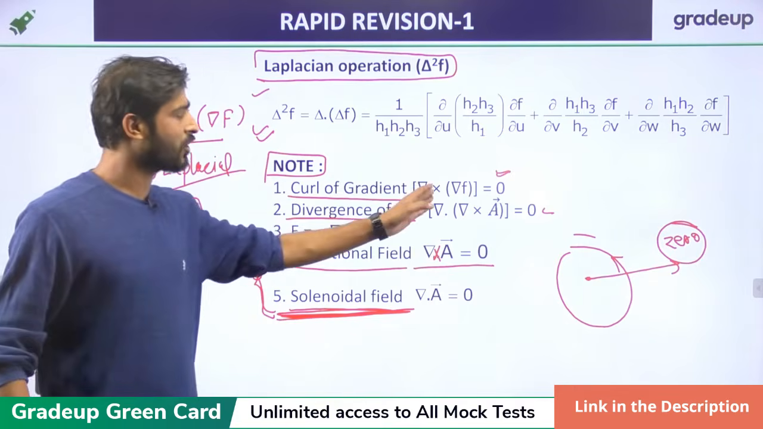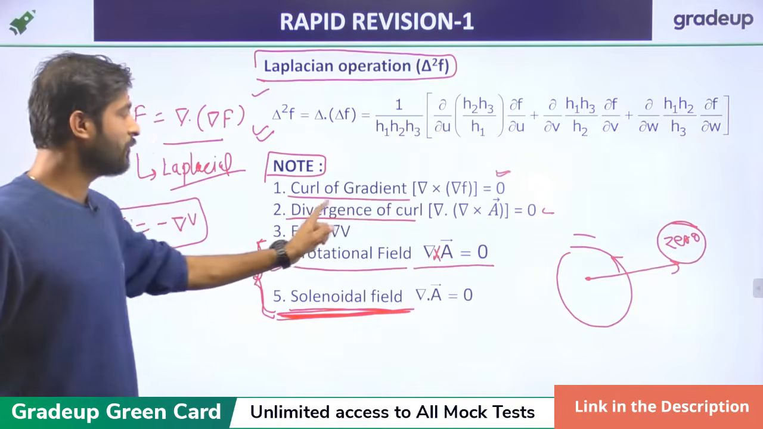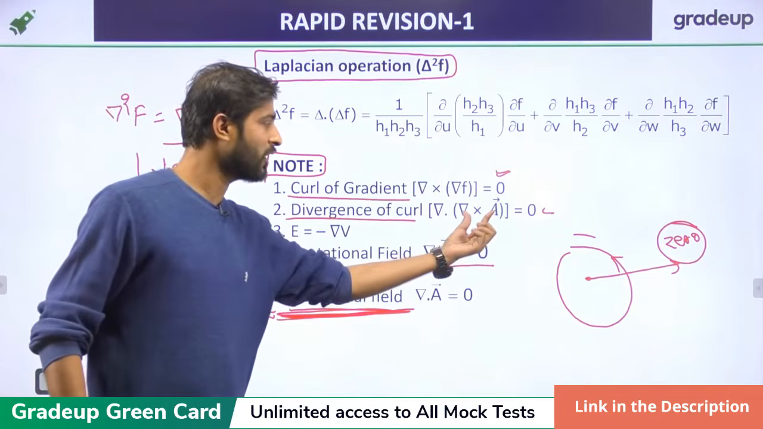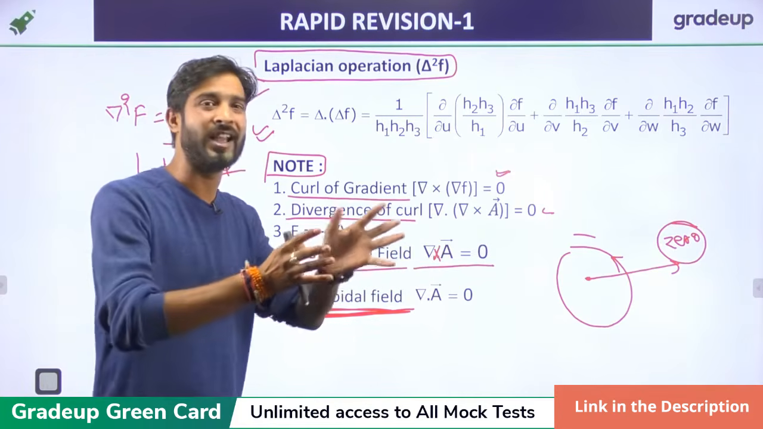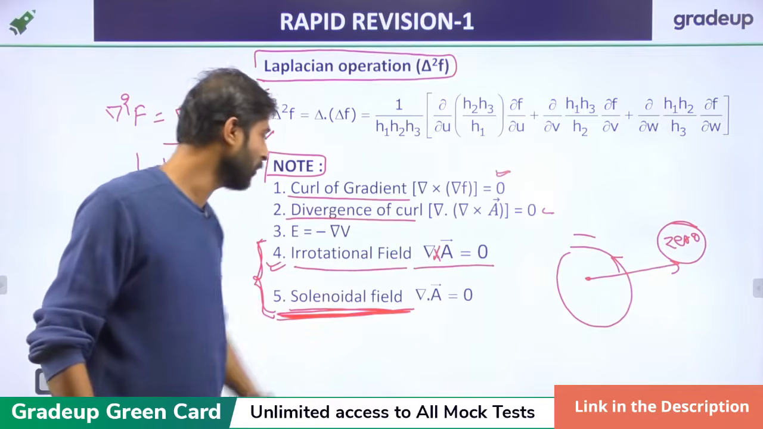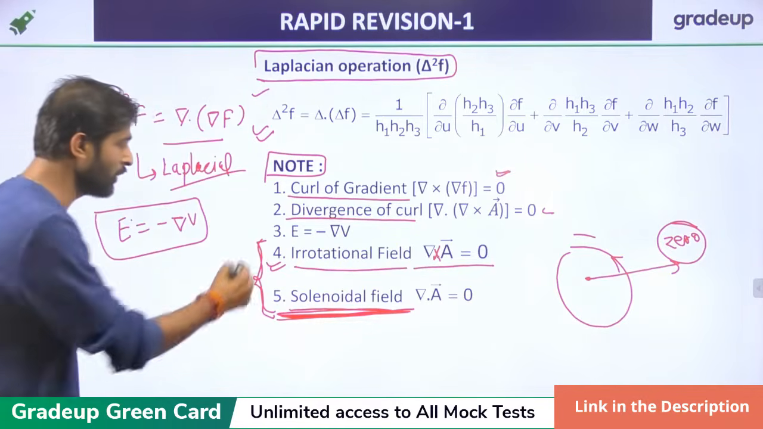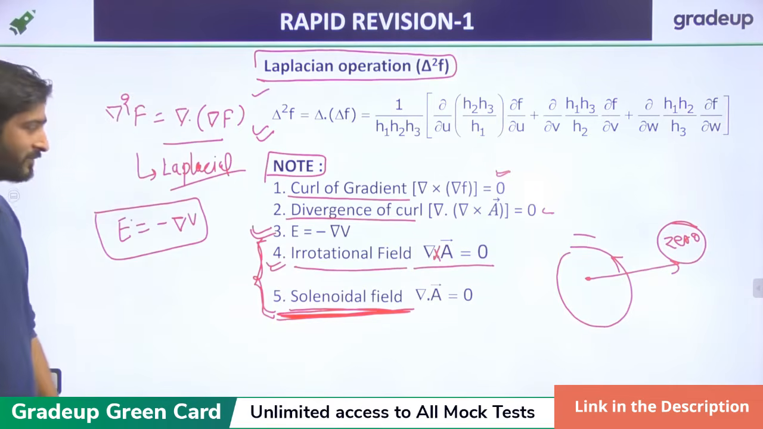Curl, that is del cross gradient, or curl of any gradient, is always 0. Divergence of the curl is also 0, because the curl gives the rotational nature, and if you take the dot product, you get the radially outward part. So the radially outward part of the rotational is always 0. That's why it becomes 0. We'll use this equation in the next slide also. E equal to minus del V, right?